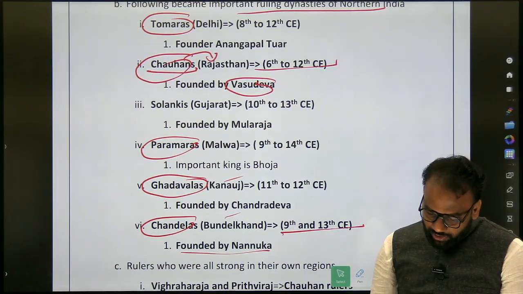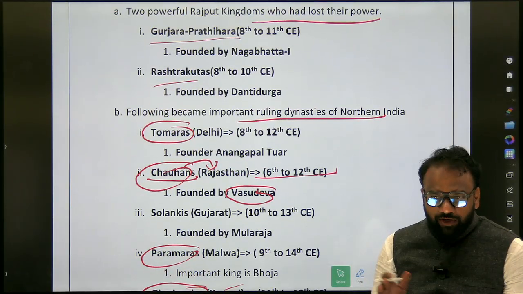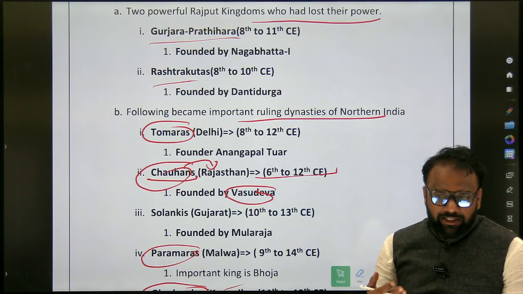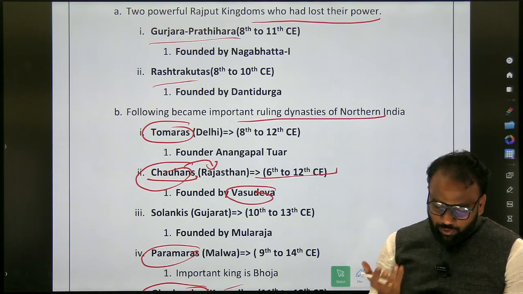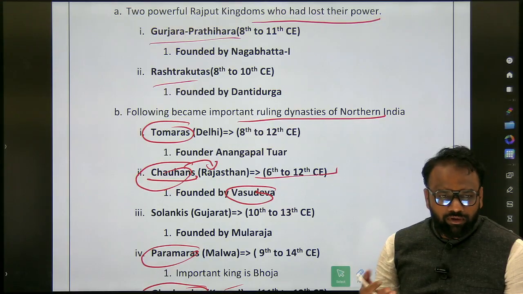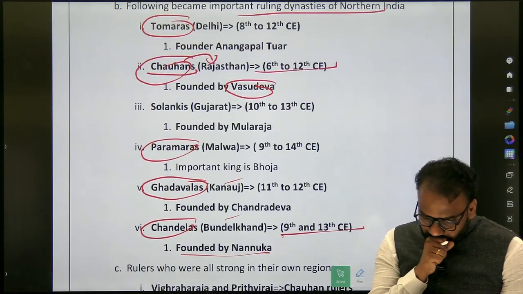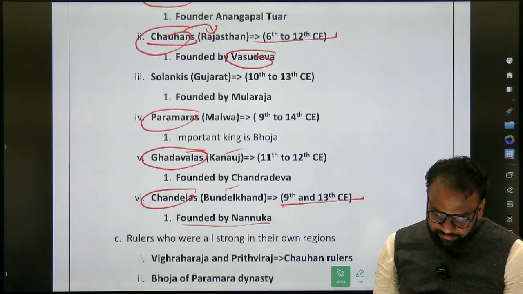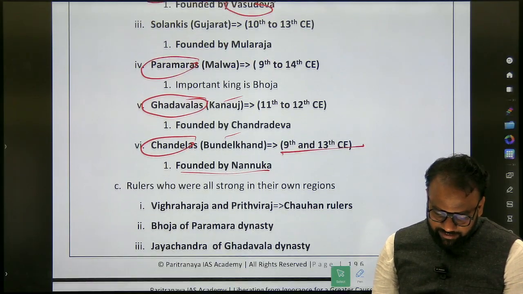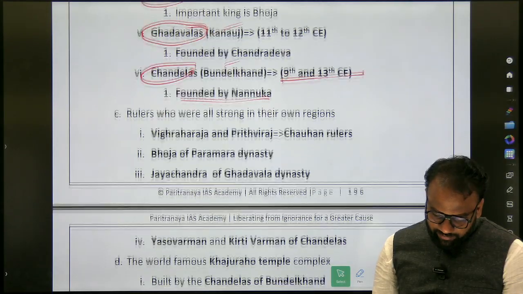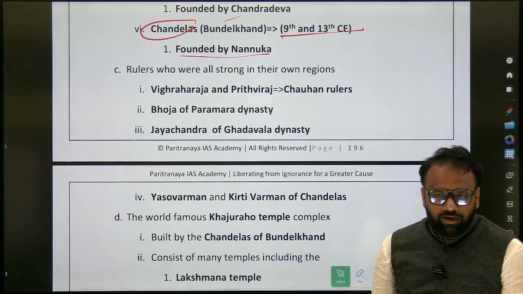Okay. So Gurjar Pratiharas, which century to which century? 8 to 11. Now in tomorrow's class, what I will be expecting is based on this. If I ask you Gurjar Pratihara, you should be able to recall 8 to 11. Rashtrakutas 8 to 10. Tomaras, Chauhans, Solankis, Paramaras. Chandelas 9 to 13.